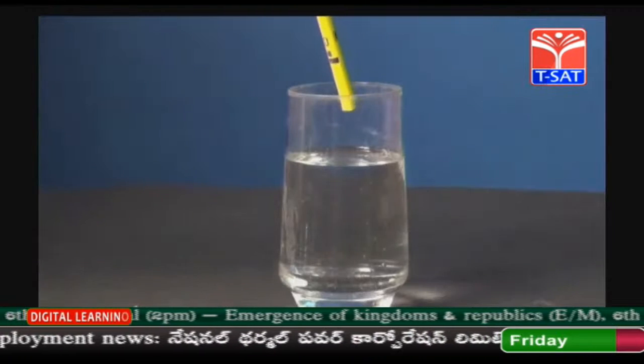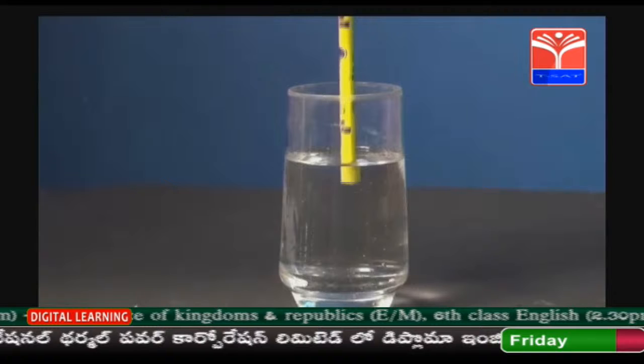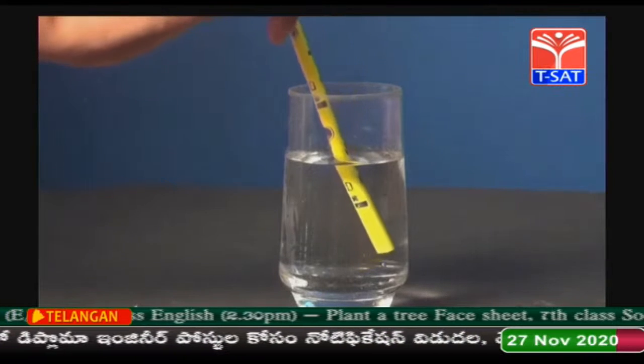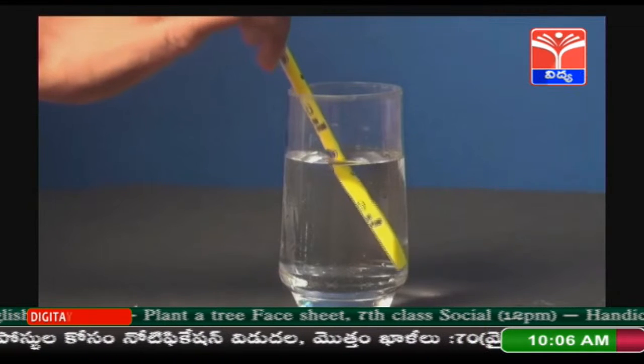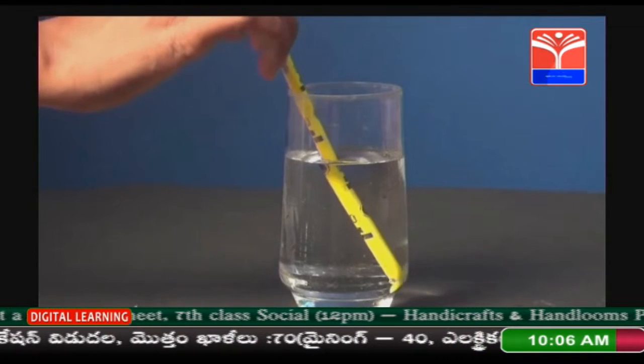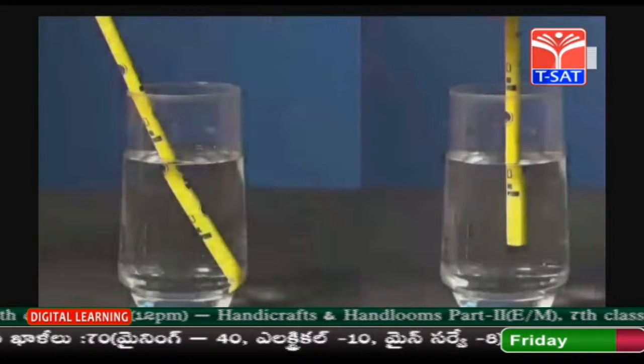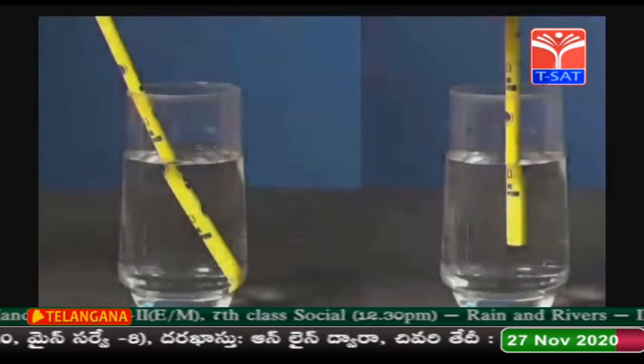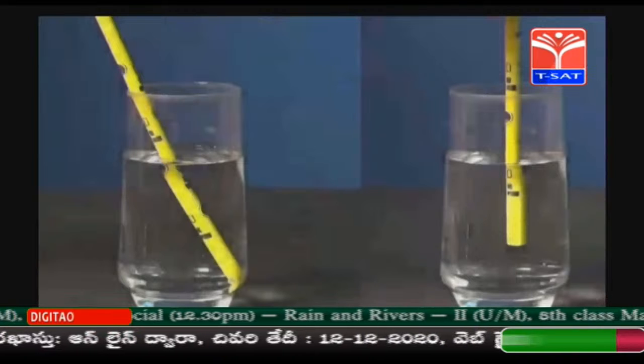And what happens if the light travels from one transparent material to another transparent material? Let us see with an interesting activity. Take a transparent glass and fill it with water, dip some portion of a pencil vertically in water and observe. Then keep the pencil inclined to the water surface and observe. What do you observe? In the second case, the pencil appears to be broken near the surface of water, isn't it?